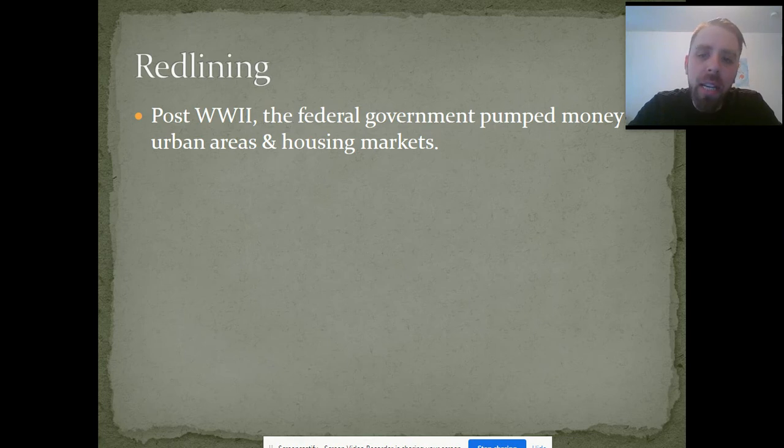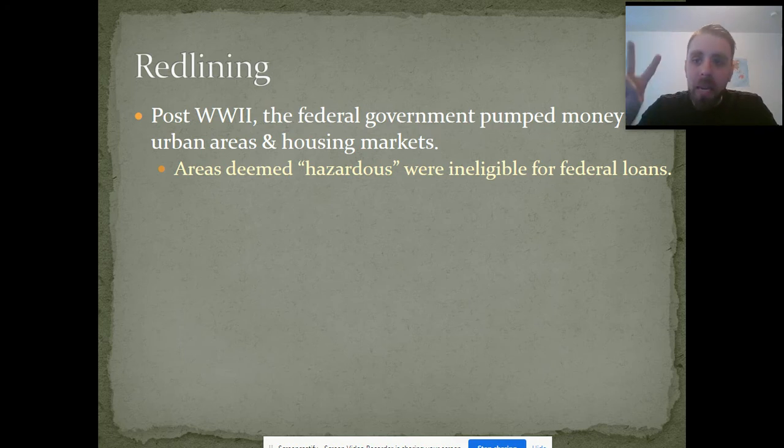But our cities still bear the scars of a process known as redlining. So redlining occurred in the aftermath of World War II, when the federal government was starting to pump a lot of money into urban areas and really enter into housing markets, and saw housing markets as a real core element for building a middle class. And it's not hard to see why. I did say on Wednesday that this is the way that most people build wealth. This is the way that most people are going to try and solidify their retirement. Now, areas that were deemed to be "hazardous", and I put that in quotation marks because that was the actual term used by the federal government, and you're talking about especially the 50s and 60s here, were declared ineligible for federal loans.